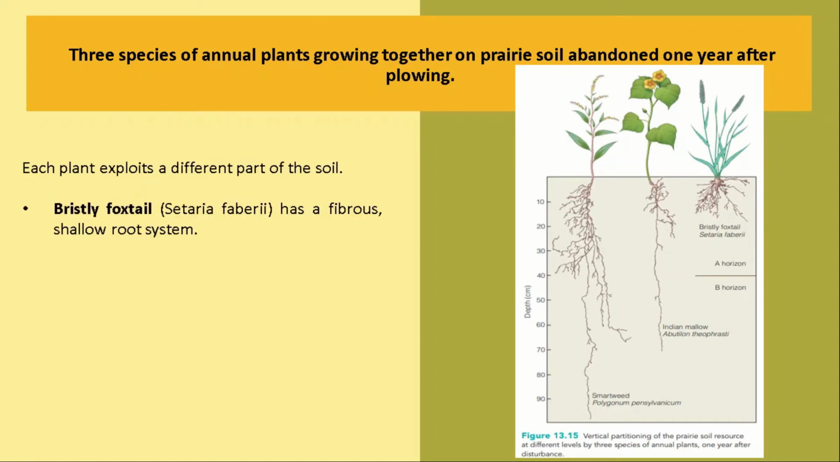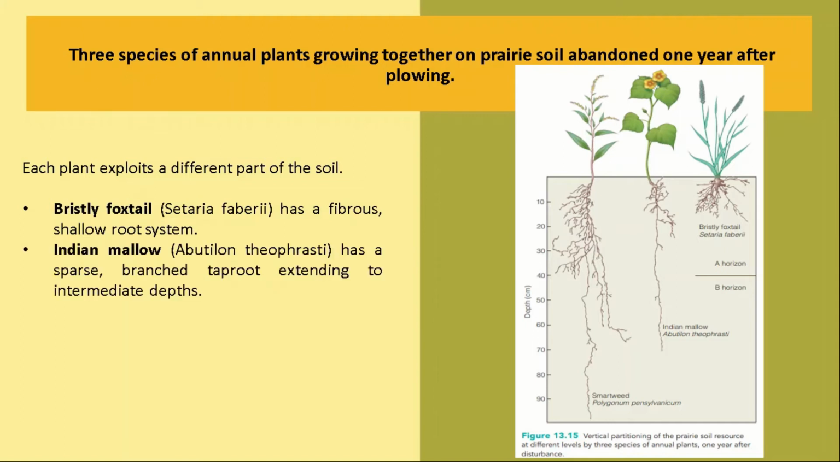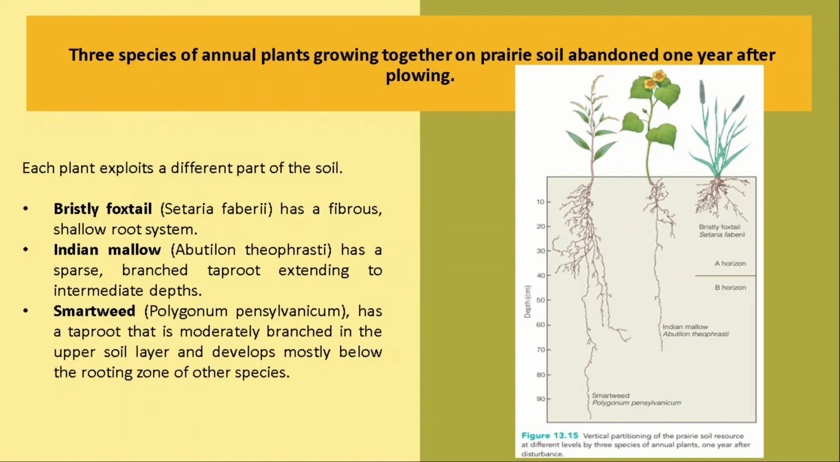The bristly foxtail has a fibrous, shallow root system, while the Indian mallow has a sparse branched taproot extending to intermediate depths, and the smartweed has a taproot that is moderately branched in the upper soil layer and develops mostly below the rooting zone of other species.